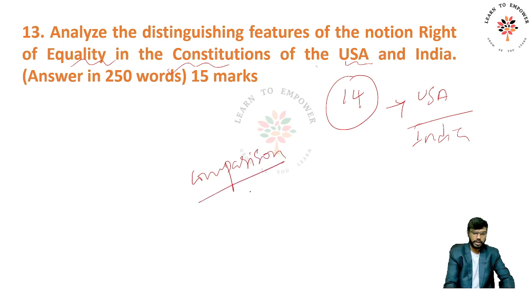The USA is one particular example, and in the fundamental rights we have taken certain things directly from the USA. One of them is the right to equality. In the USA, there are two basic rights: right to equality and equal protection of law. So in this case, one is taken from the USA and the other is taken from the UK.